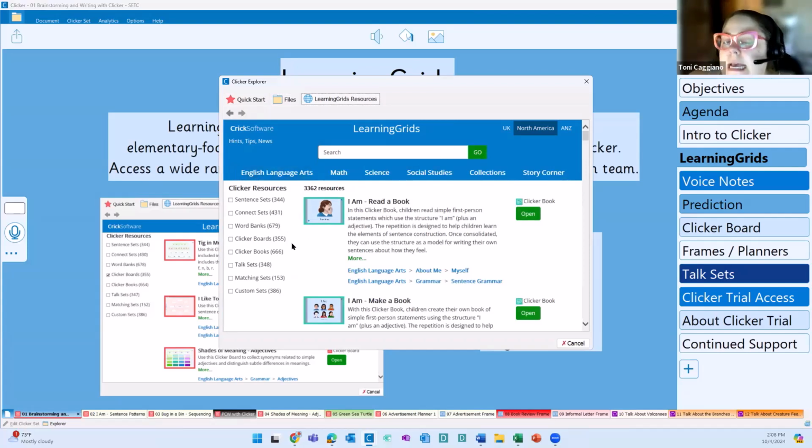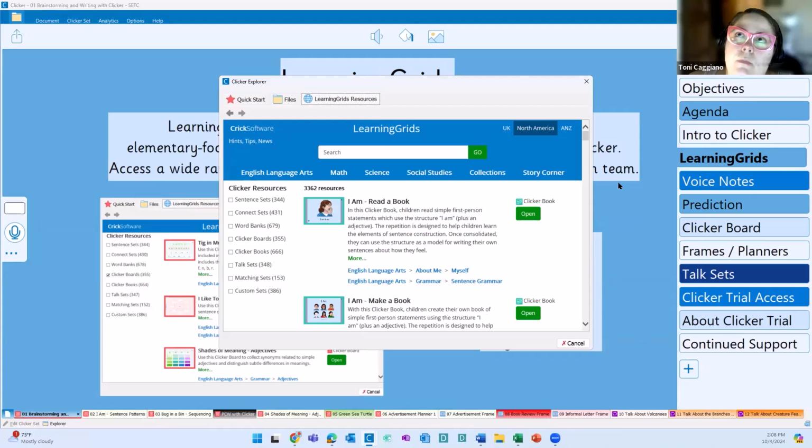These are the different sets or activities that we offer to support the writing process here in Clicker. And as this slide says, these are professionally made. So this is not a forum. These are made by our curriculum team, who were all previous educators.